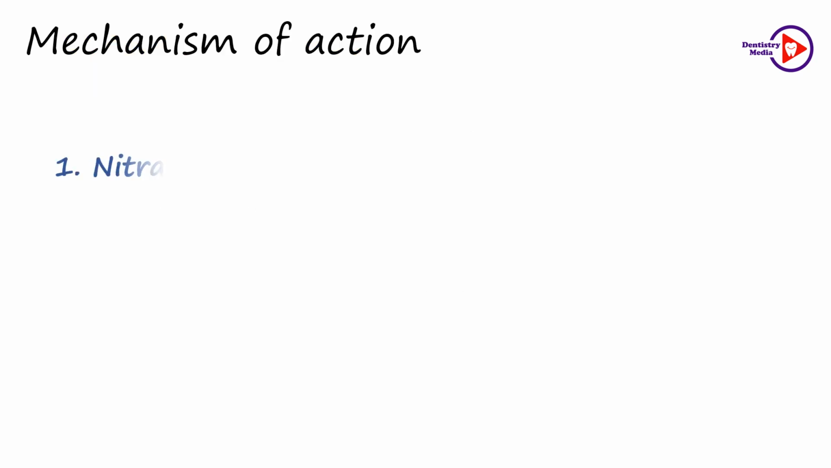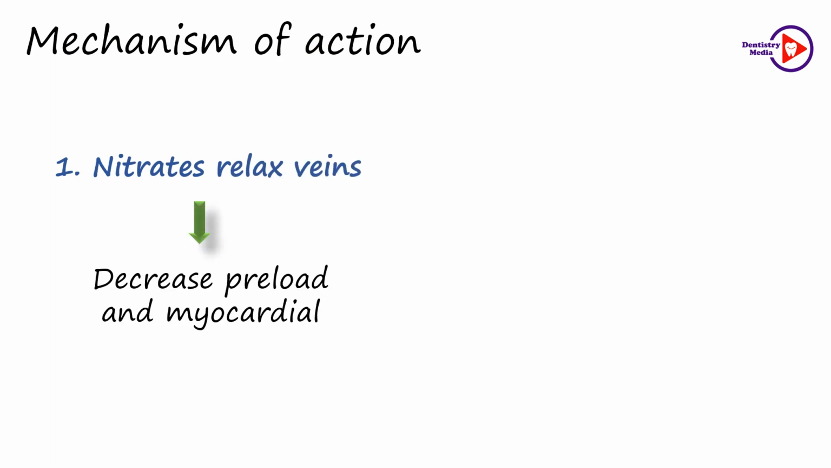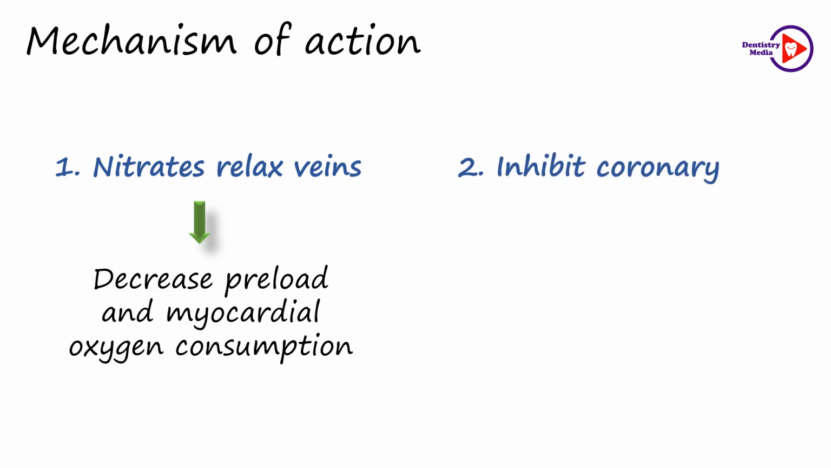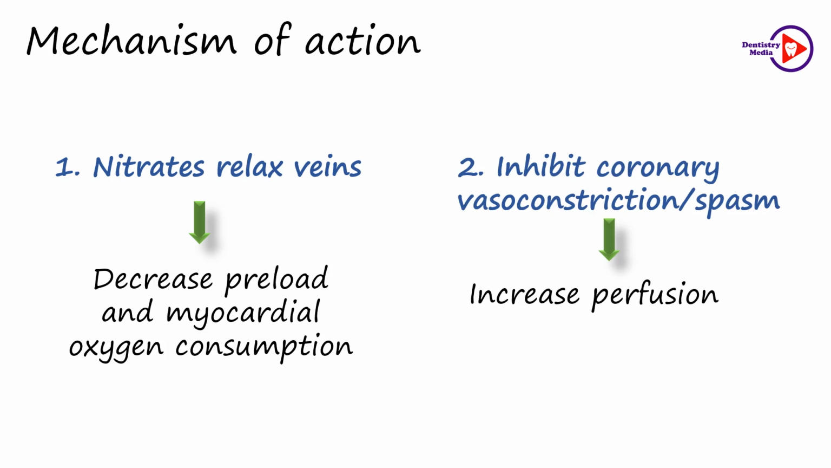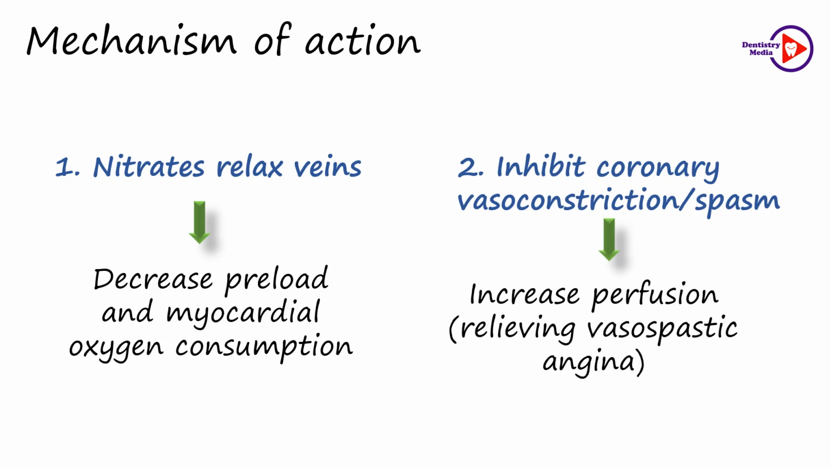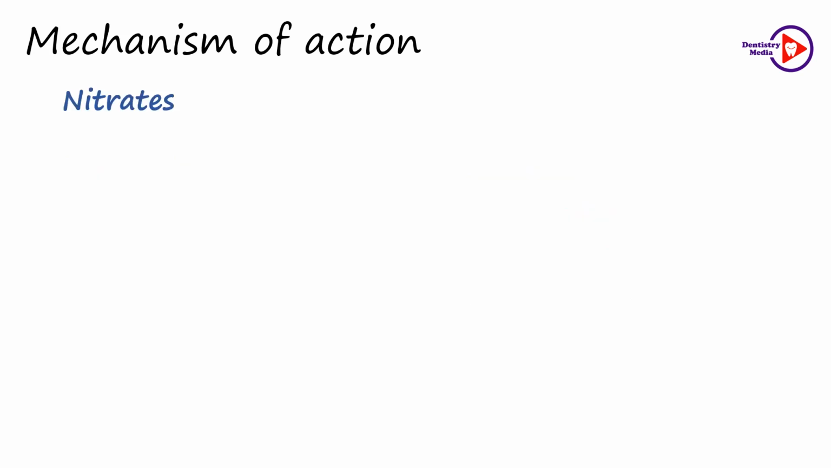The nitrates act by relaxing the veins. Thereby they decrease the preload and the myocardial oxygen consumption. Also, their second major role is to inhibit the coronary spasm. Thereby they increase the perfusion. They have the major role in relieving vasospastic angina. Now let us see the mechanism of action in detail.